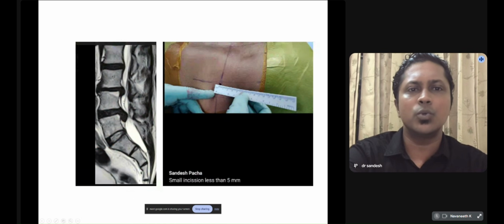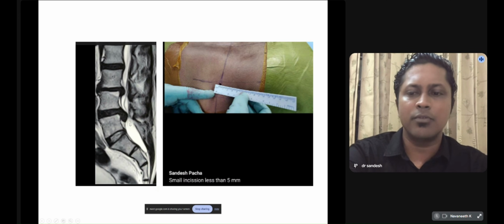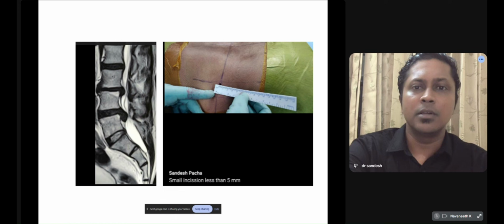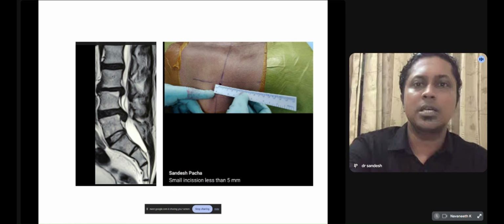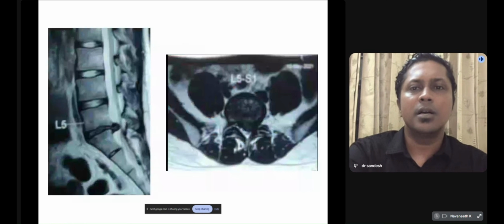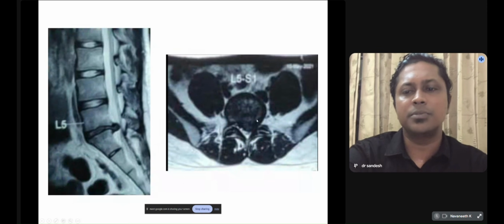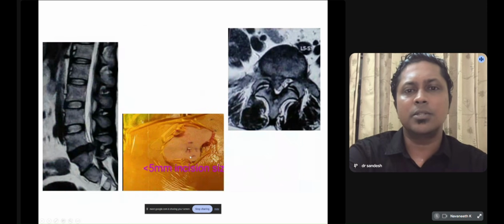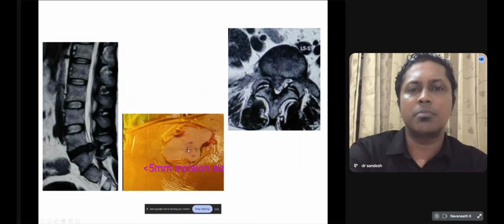Another case, a huge disc at L3, L4, L4, L5. See the incision size through which we are removing this disc fragment. A very small incision. Almost no surgical scar can be seen in the follow-up. Another case, L5 S1 disc prolapse, the same, we can see done through a single incision, a small stapler only.